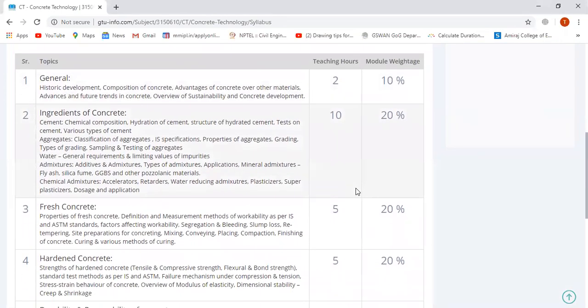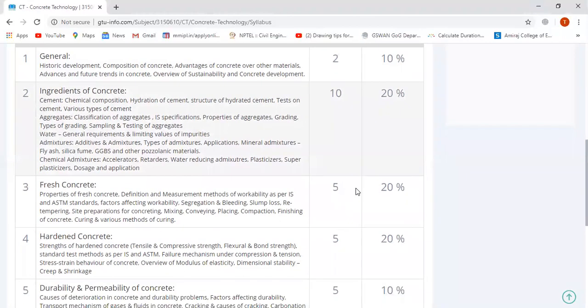The first topic is General, in which we cover history, development, composition of concrete, advantage of concrete over other materials, future trend in concrete, and an overview of sustainability and concrete development.